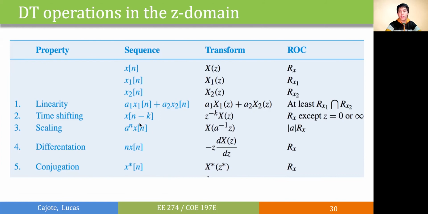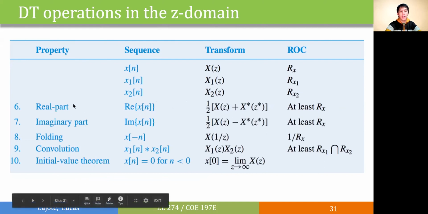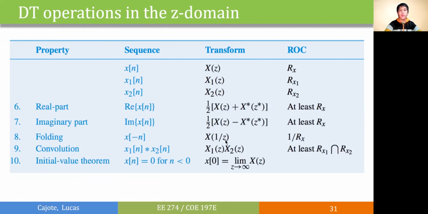If we have our input enveloped by an exponential signal, a to the n, then we'll just multiply a to the minus 1 to our z. And the ROC will also get scaled by the magnitude of a. We also have these following properties for differentiation, conjugation, the real and imaginary parts. For folding, we'll just invert the z, and we also invert the ROC. And for convolution, we've already shown that it just becomes multiplication in our z domain.